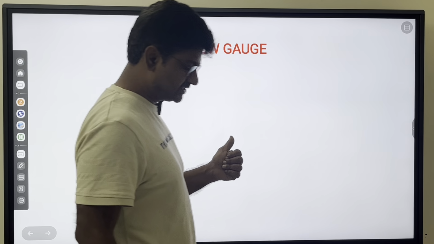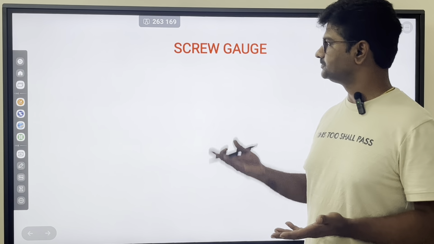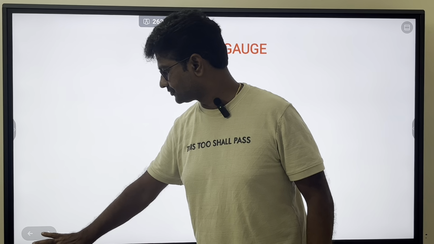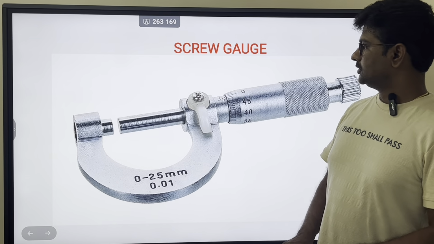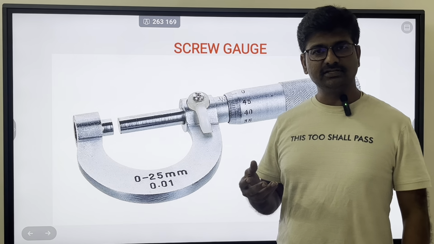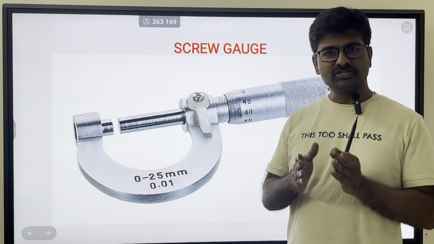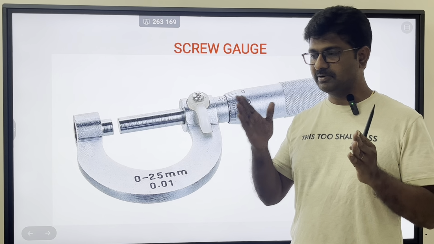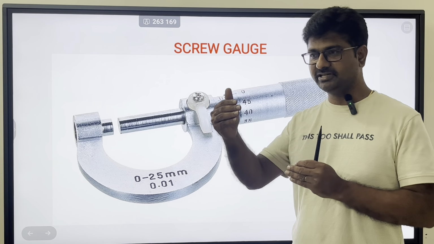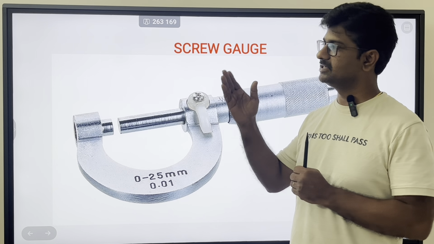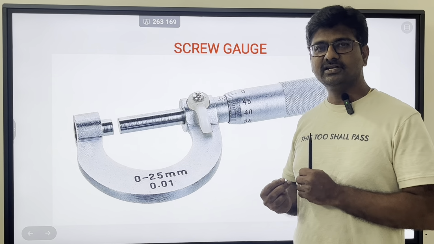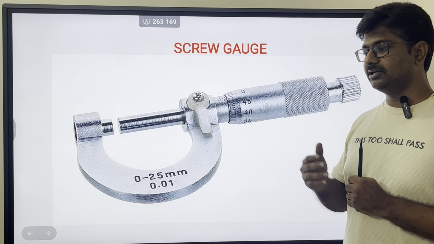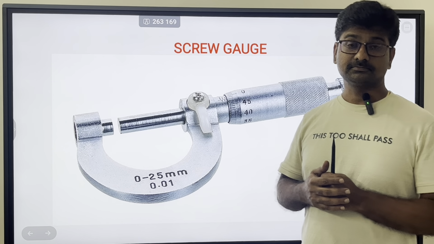Suppose we have a screw gauge similarly. A screw gauge is also a measuring instrument which is available in school or college laboratories. The concept is different. In the vernier scale we have seen, the least that can be measured is 0.1 mm in that particular vernier calipers, where the difference between one main scale division, 1 mm, and one vernier scale division, 0.9 mm, is 0.1 mm.